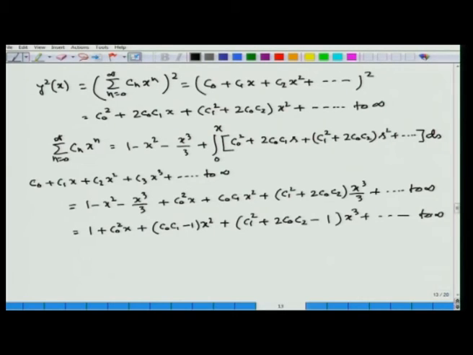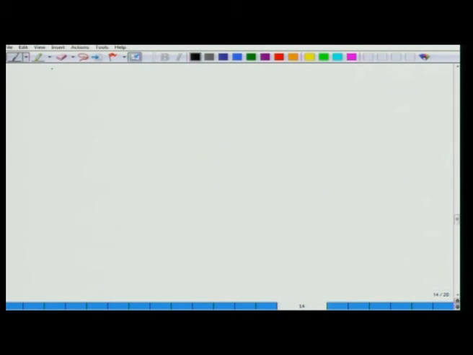Then equating like powers from both sides, we find c0 equal to 1, then c1 is equal to c0 square, c2 is equal to c0 c1 minus 1, then c3 is equal to 1/3 of (c1 square plus 2 c0 c2 minus 1), and so on.